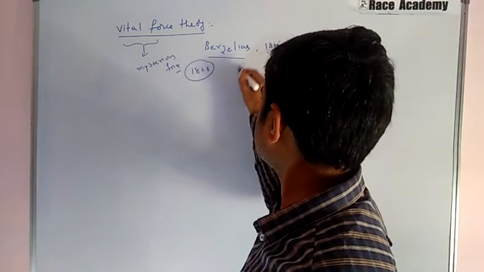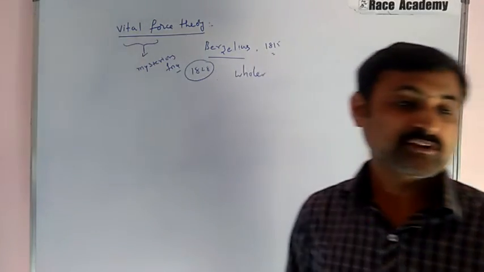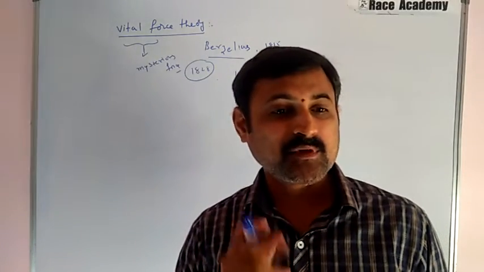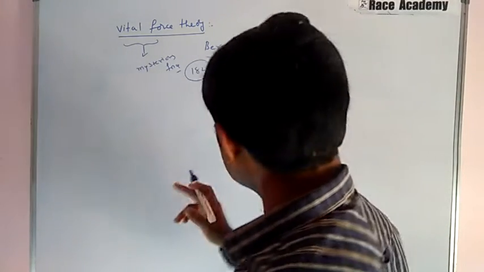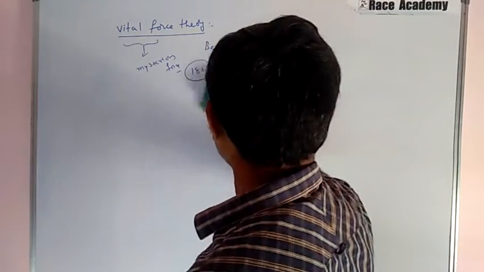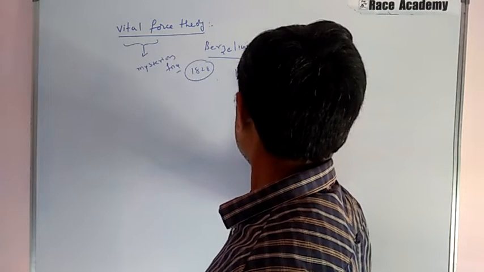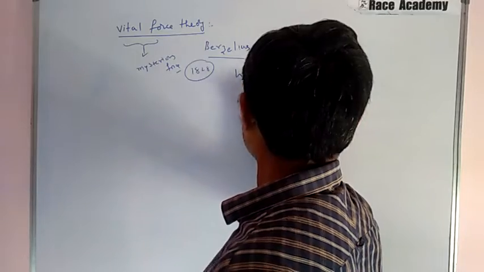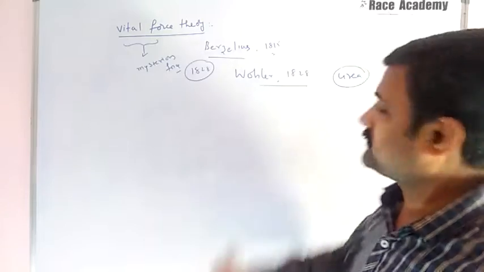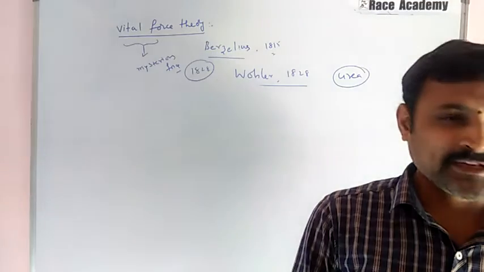In 1828, another scientist, Wöhler, a German chemist, accidentally prepared the organic compound urea in the laboratory. That was also not intentional.